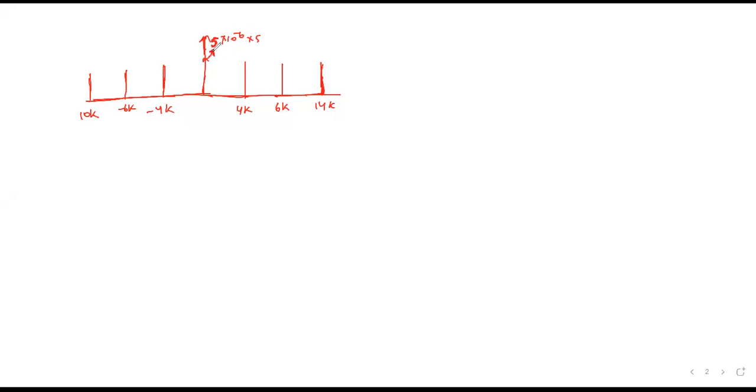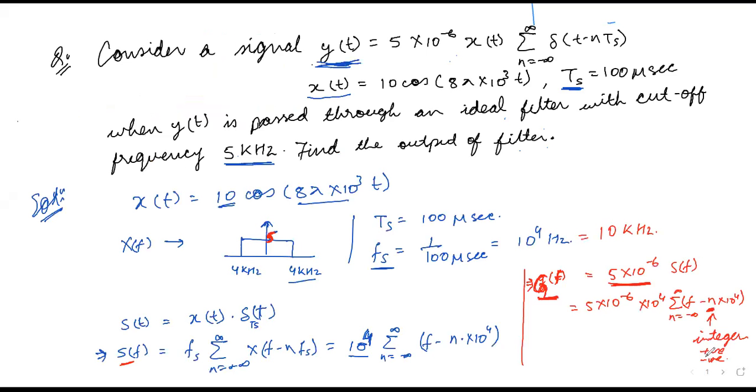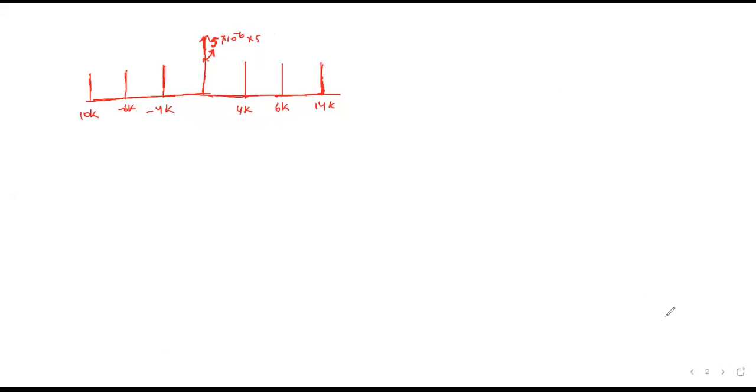Okay, so the amplitude is this. The amplitude I have shown here, 5 into 10 to the power minus 6 into 5, will be the spectral amplitude of the components. Okay, so the amplitude will be 5 into 5, that is 25 into 10 to the power minus 6.